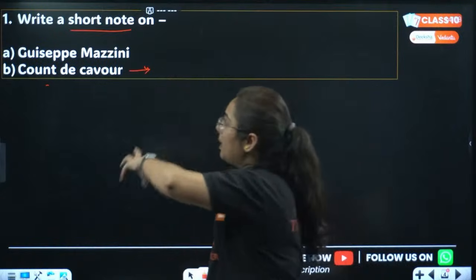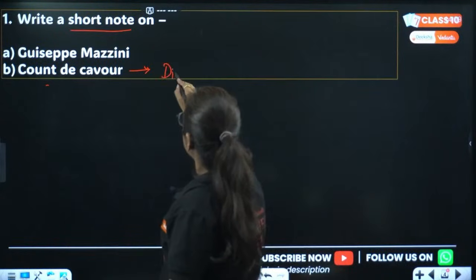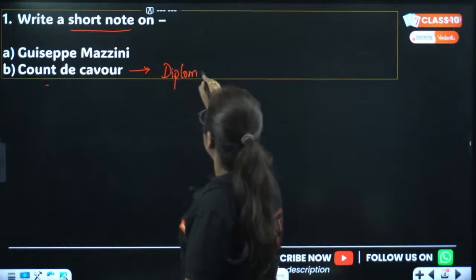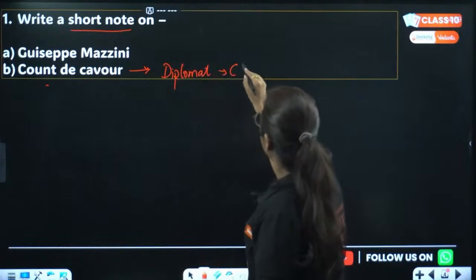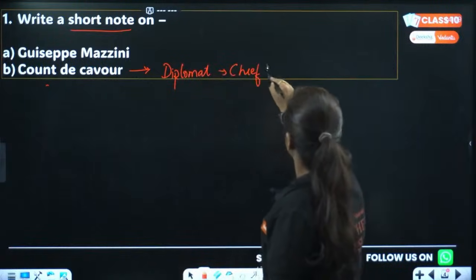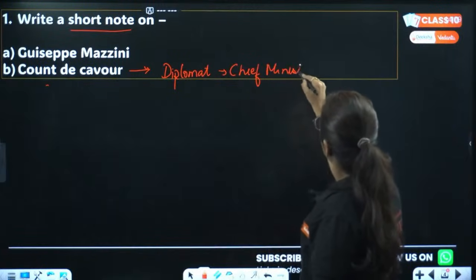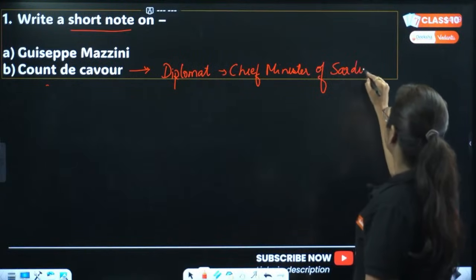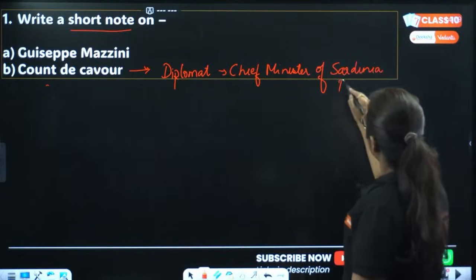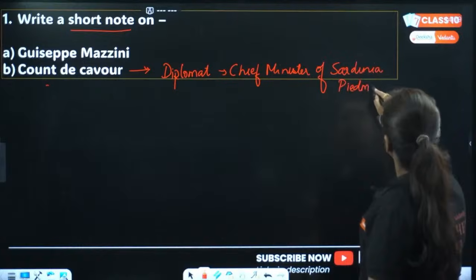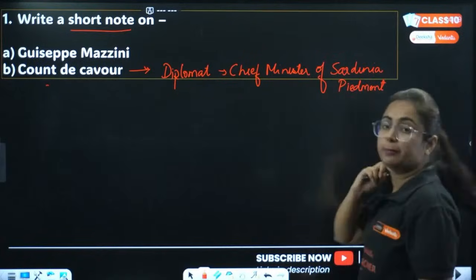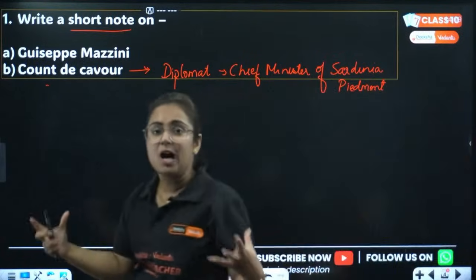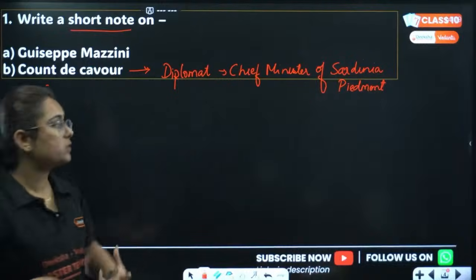Now if I talk about Count de Cavour, he was a diplomat, or we can call him the chief minister of Sardinia Piedmont. And if you remember, what was Sardinia Piedmont? Sardinia Piedmont was the only region, the only area of Italy, where an Italian ruler was ruling.